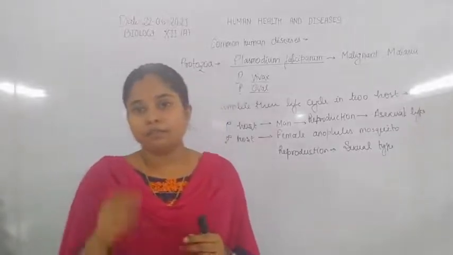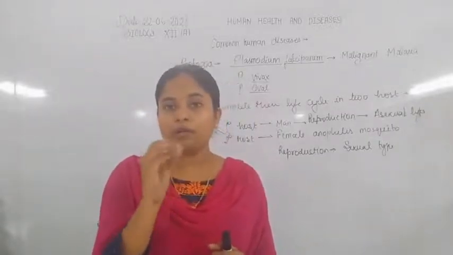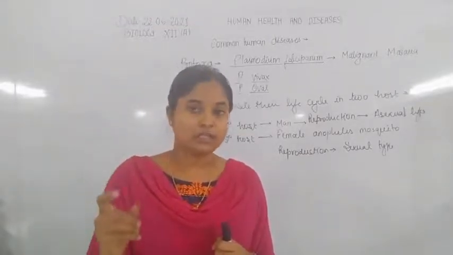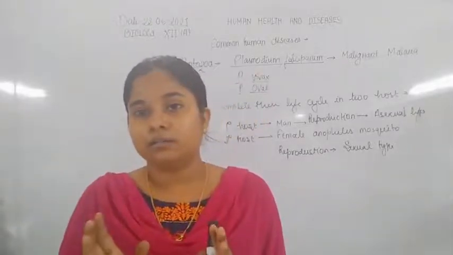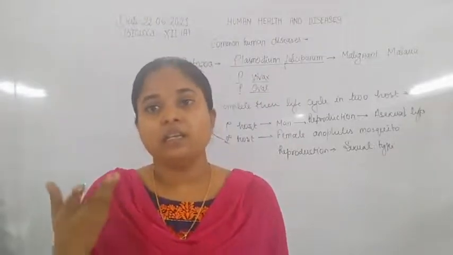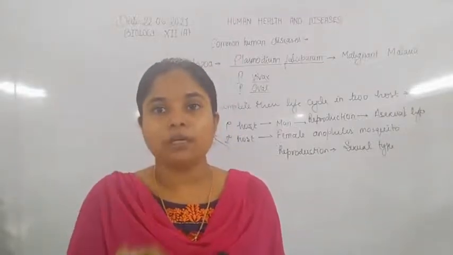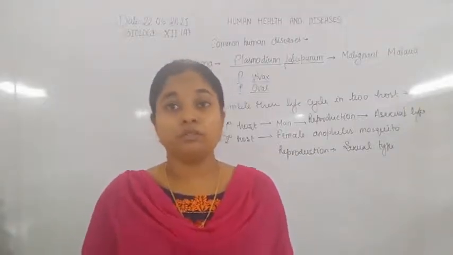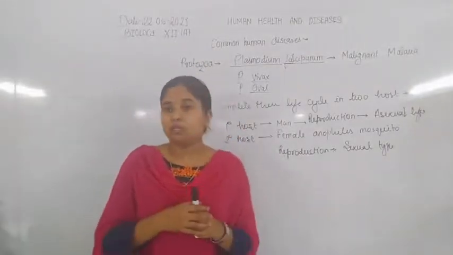When the mosquito sucks the blood of a human, it transfers its saliva, because the saliva contains antiheparin, an anticoagulating substance that dilutes the blood so that they can easily suck it. Due to the transfer of saliva, the sporozoites also get transferred into the blood circulatory system of the human.